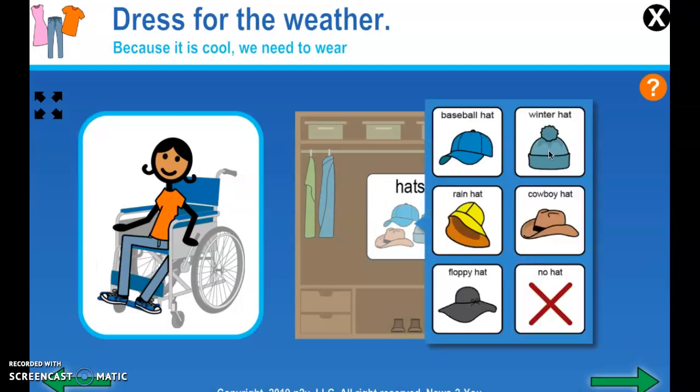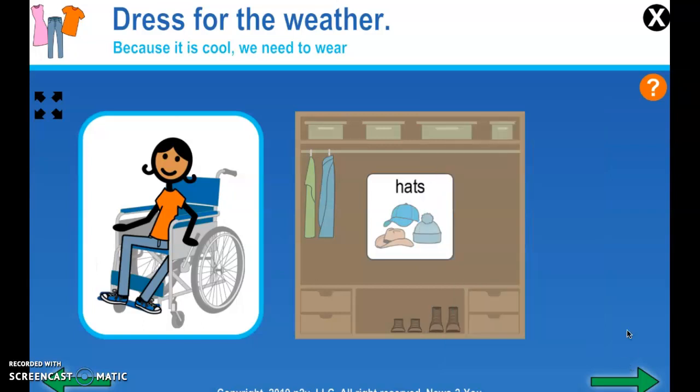Hats. We don't need a winter hat. It's not cold. We don't need a rain hat. It's not raining. If you wanted to wear any of these other hats, you could. They're good on sunny days to protect our face from the sun. But again, if you wanted to wear one today, even though it's cloudy, you could. I think I'm going to say no hat.